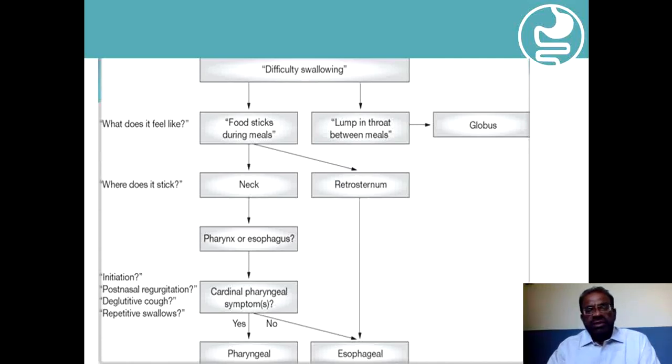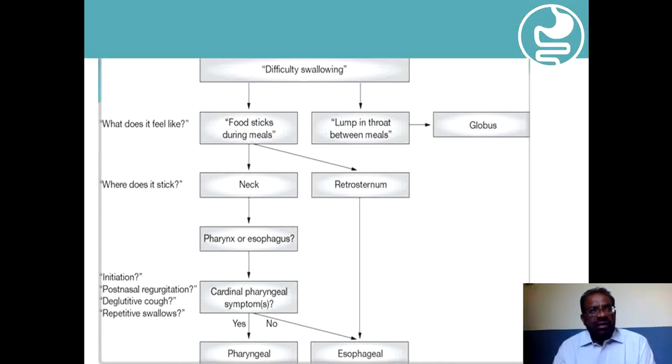So if the patient is complaining of a feeling of a lump in the throat in between the meals, but swallowing is otherwise not affected, then most likely this is globus, and the patient should be subjected to psychiatric evaluation for the underlying abnormality.